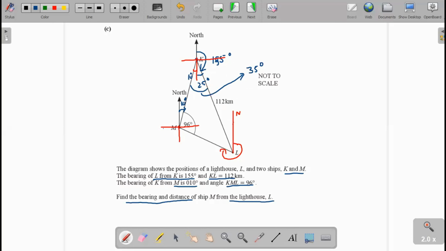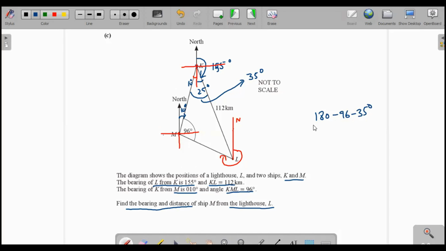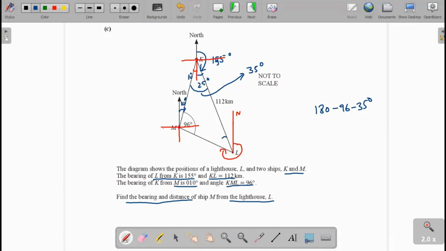Okay. Now when we subtract 180 minus 96 minus 35, the 49 degree is the angle. This angle is 49 degree.